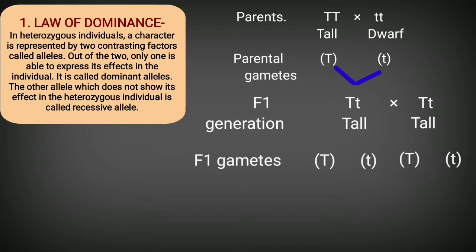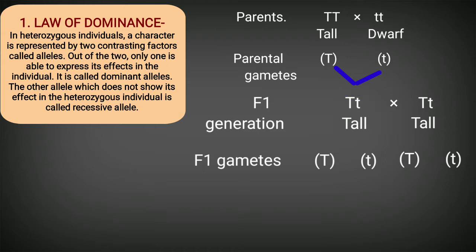So in that, Mendel proved that there are some factors that control these characters, and when these characters are in heterozygous form, which was found firstly in the F1 generation, the one which expresses its character is called the dominant allele, and the one which cannot express its character is called the recessive allele.